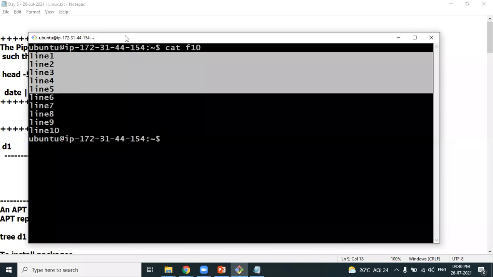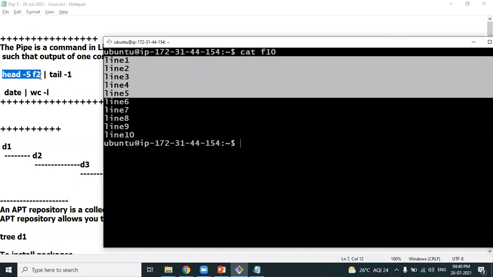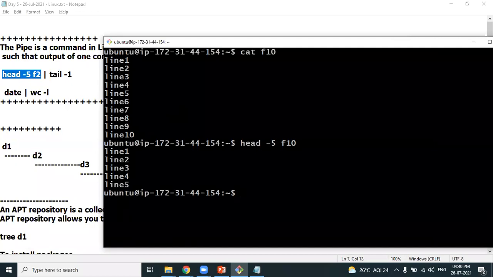Head is a command. You can see in the background there are notes. Head is a command which helps you see the top lines. For example, head hyphen the number of lines you want to see. I want to see the first 5 lines from the file f10. Mention the file name, and this will give you only the first 5 lines. A file may have 100 lines of content, and you don't want to read all of them. So the head command will show you the first number of lines you ask for.